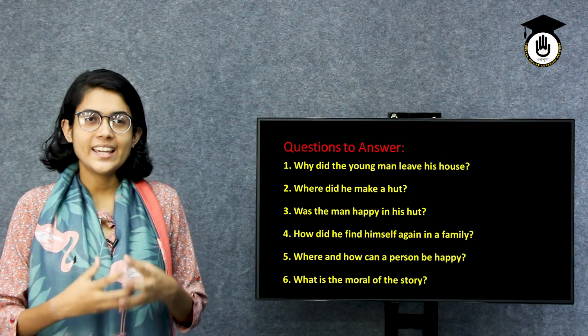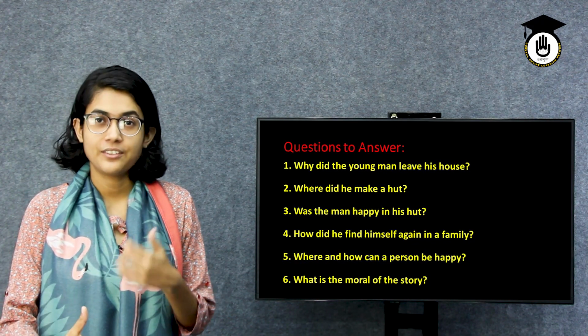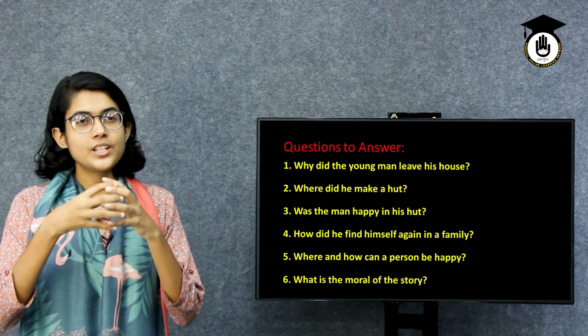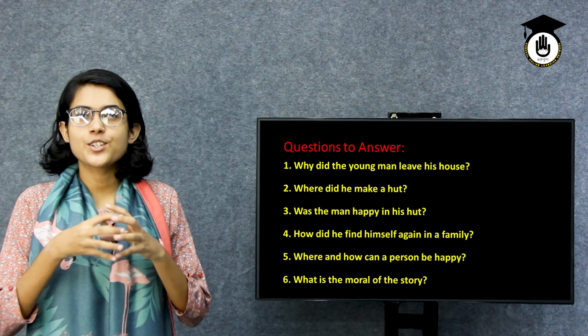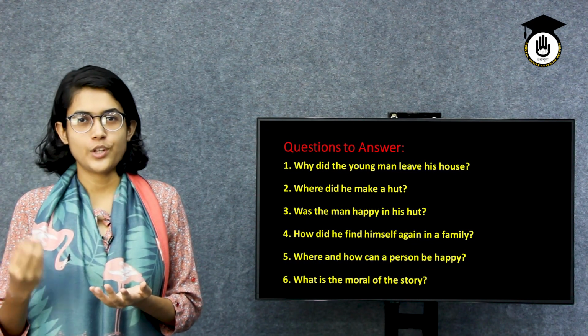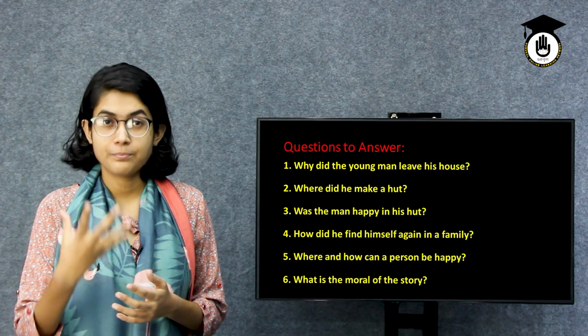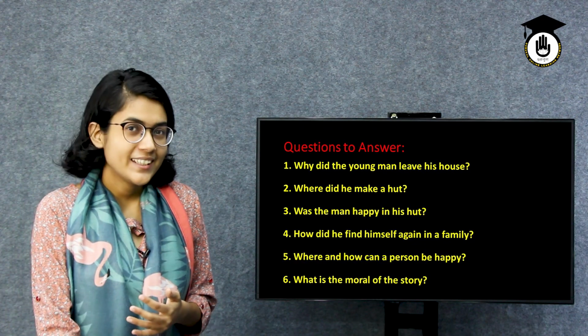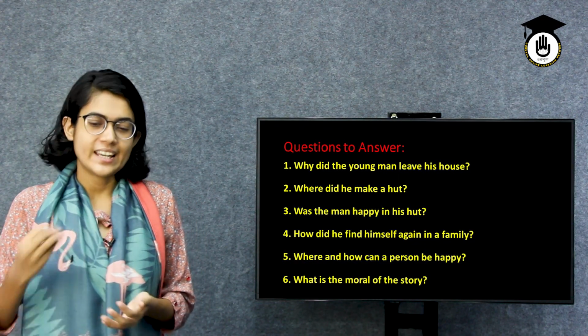This is how he started a family again, right? So you have to tell all these interconnections of incidents so that the person who has asked you this question can understand how the man in the story starts his family again.